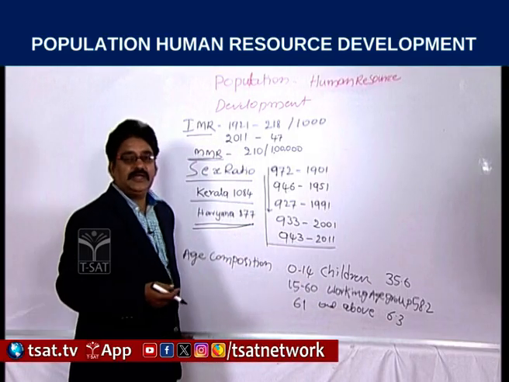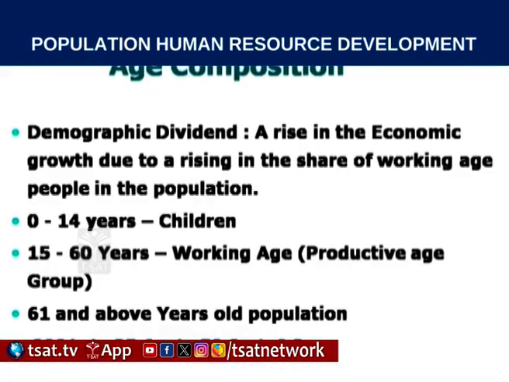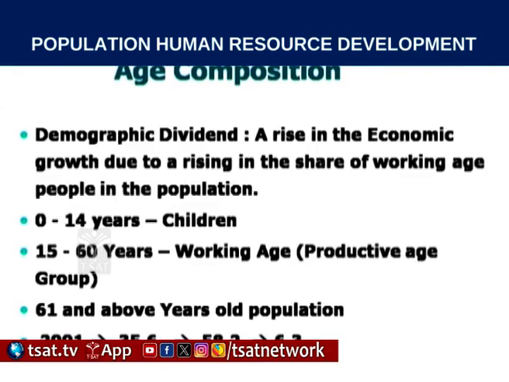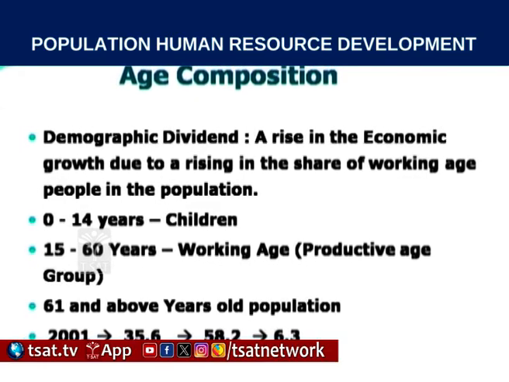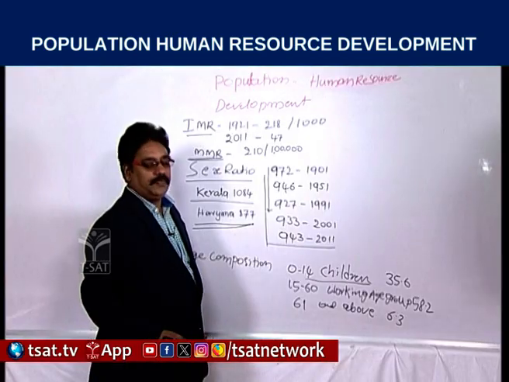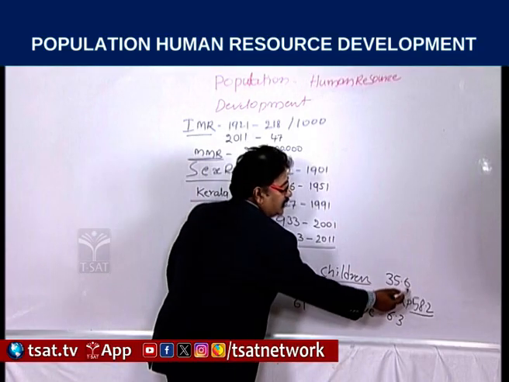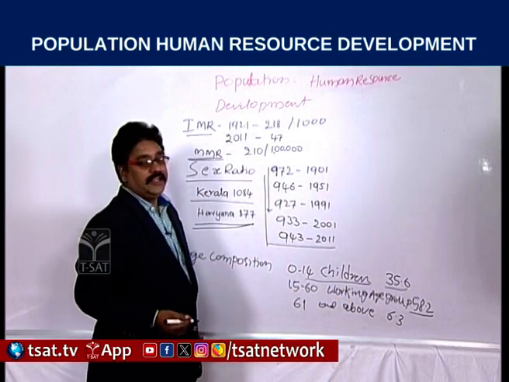According to the latest census, the 2011 census, in India children's percentage is 35.6%, and working age group percentage is 58.2. This is a good sign, and children every year may become working age group.